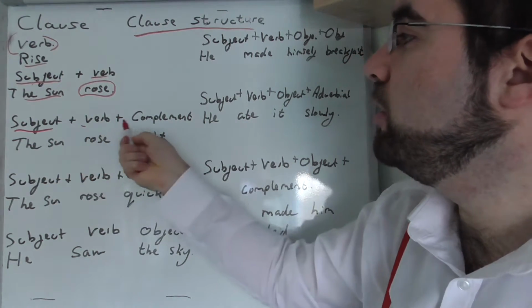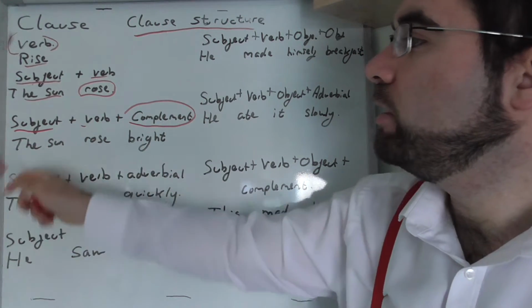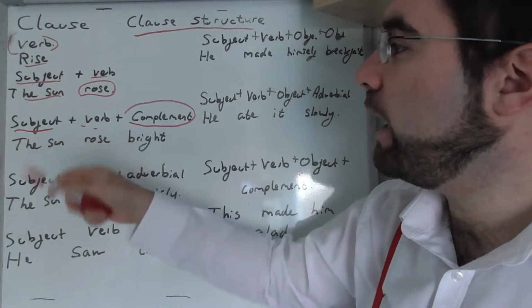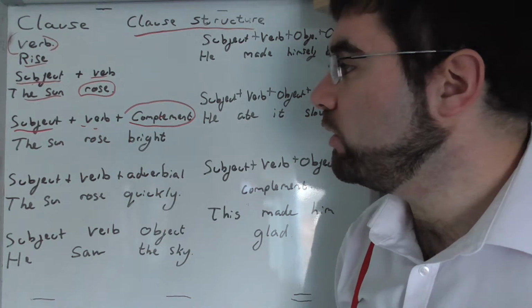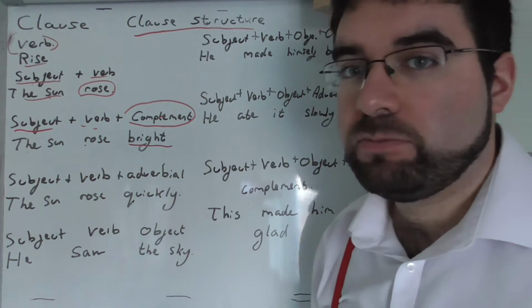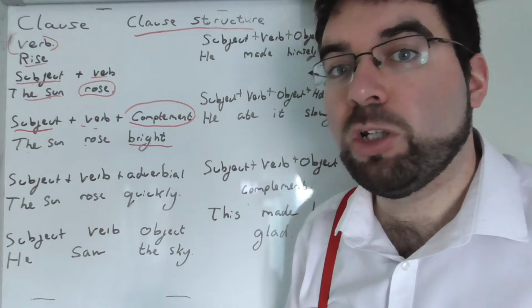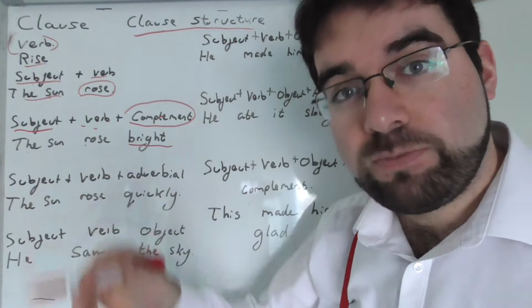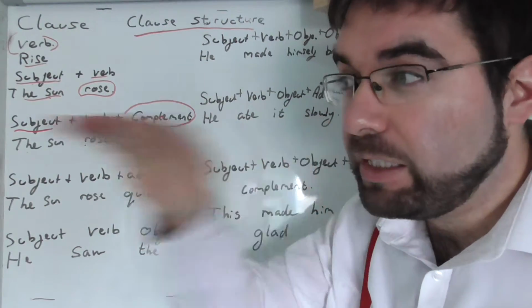Subject, verb, complement. So again, who it's about, action, and how it is done. The sun rose bright. The sun rose hot. Or clear.